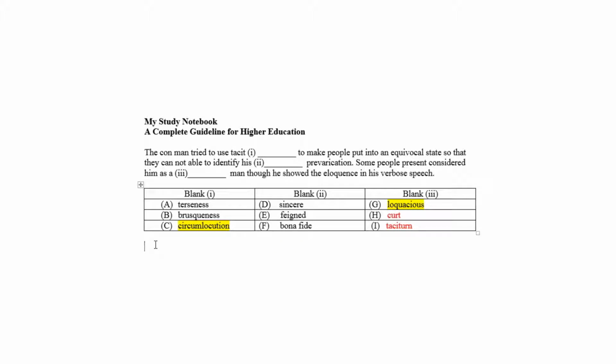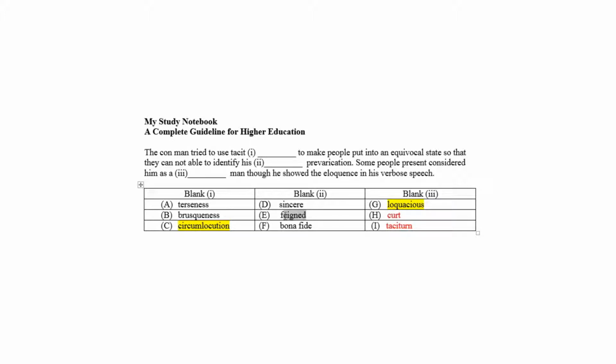A person who is loquacious and tries to use tacit circumlocution to hide his prevarication is a person with feigned attitude. He cannot be a sincere or bona fide man by nature, so choice D and F are eliminated for blank 2, and choice E is the correct answer to fit the blank 2.